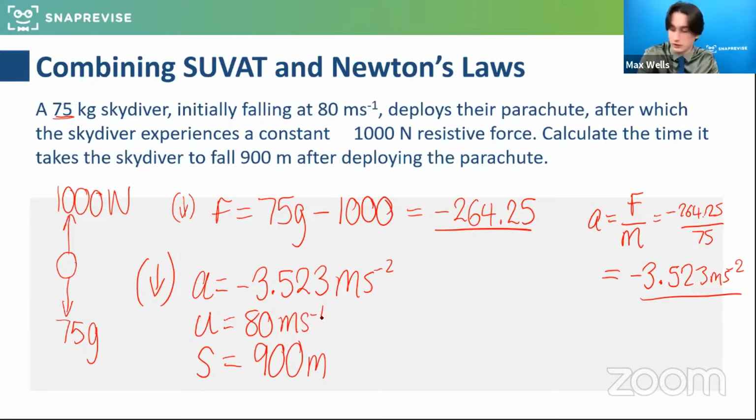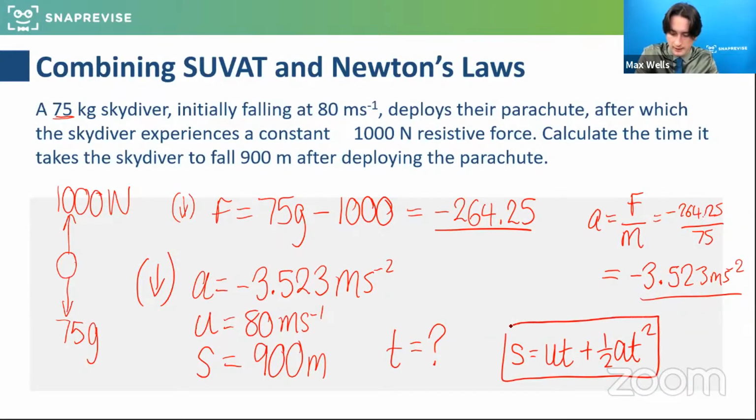And we've got to think, what am I actually trying to work out here? I'm trying to work out the time. So what SUVAT? Excellent, well done. The SUVAT equation I'm going to use here is S equals UT plus a half AT squared. So what we're going to do is sub in and solve a quadratic. What is interesting about this is a quadratic could have potentially two answers, and we need to think about that and what that would mean.